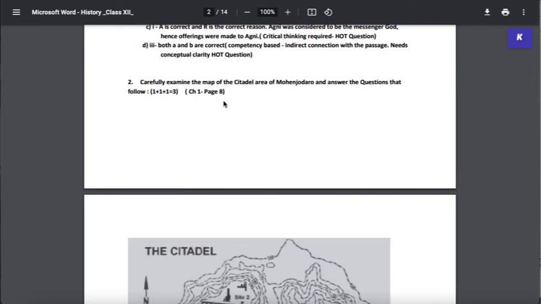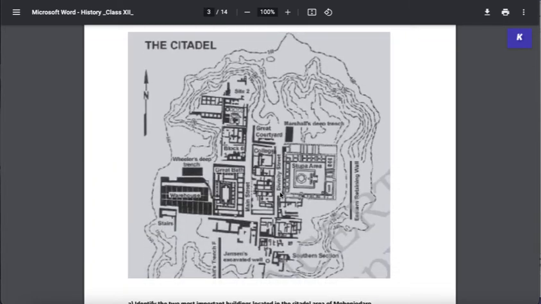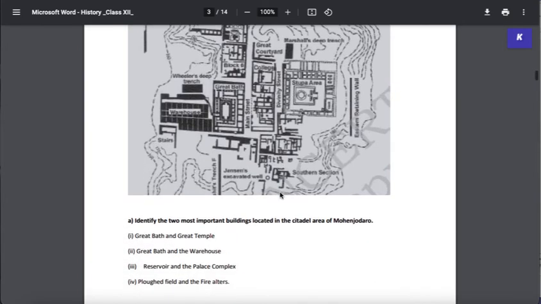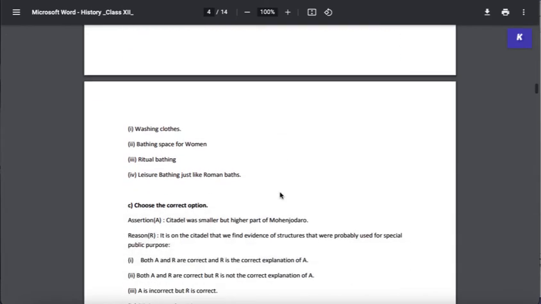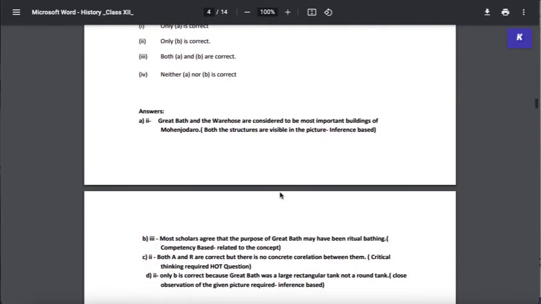In fact, even the second question is from book 1, since it's a question bank, so it's not going to be following any sample paper pattern, right? So this is an image-based question. This is the citadel of Mohenjo-daro, and of course there are some follow-up questions. You do any 3 of those, and the answers are given here as well, right?